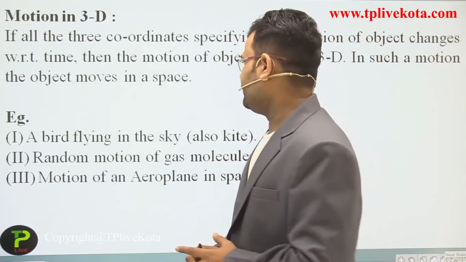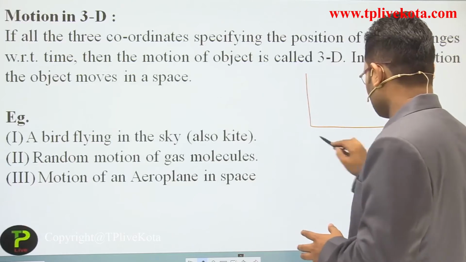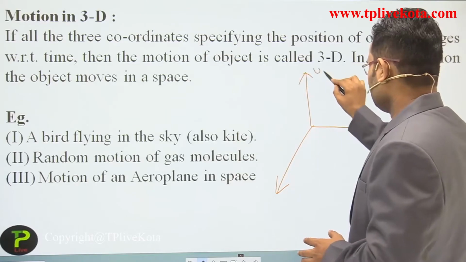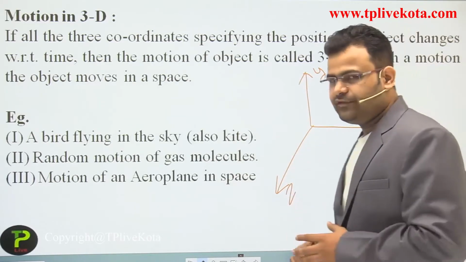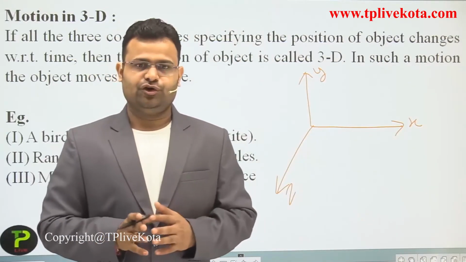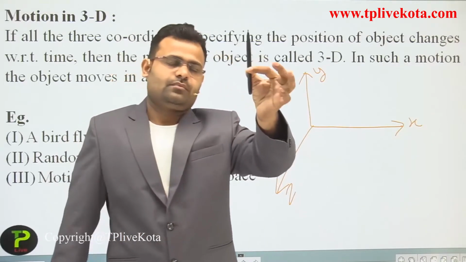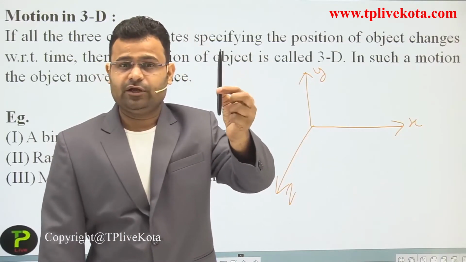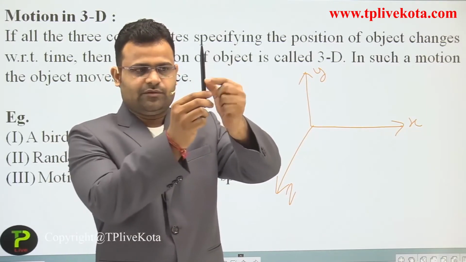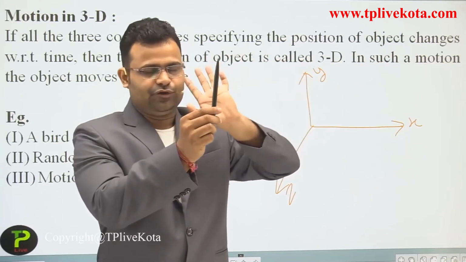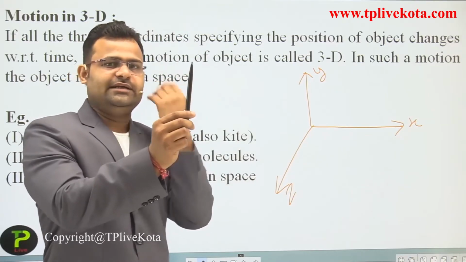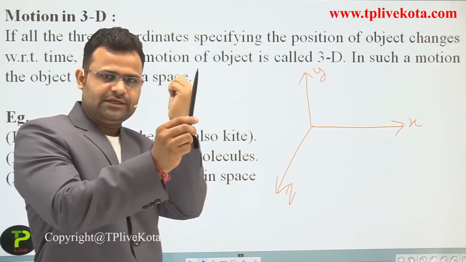Okay, if all three coordinates are changed, now we mark again our coordinates x, y and z. It will not fit on a board. So dear students, stand in your room and take your pen. Now draw the perpendicular on three sides. First downward, one coordinate. Second, right and left. You can use any. And the last one is inside the board. Okay students, inside the board.